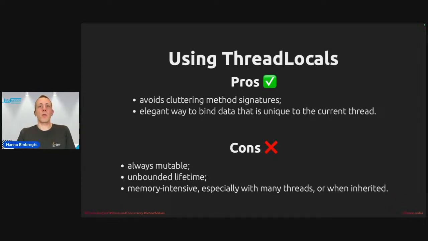And if these thread locals are present in memory longer, then this can be a security risk because data may unintentionally transfer between tasks. And it can be a memory-intensive approach using thread locals, especially when you use many threads, because thread local variables can be made inheritable, right? So if thread A starts a new thread called thread B, then thread B can access thread A's inheritable thread locals.